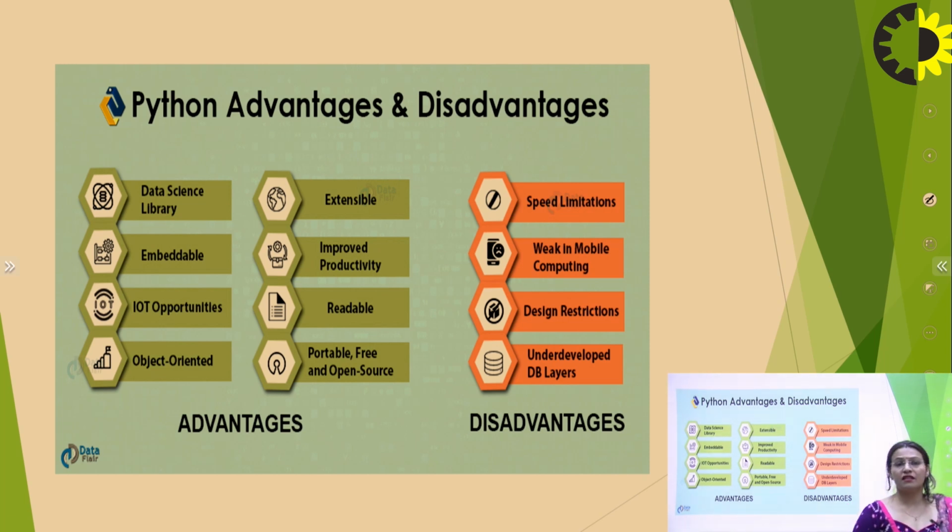The design restrictions are also limiting, because the database layers are underdeveloped and in a very primitive stage, so you cannot easily develop any database layer, or you can say the designs are very fixed for any kind of mobile development. These are some of the limitations on which scientists and coders are also working. So these are some of the disadvantages.